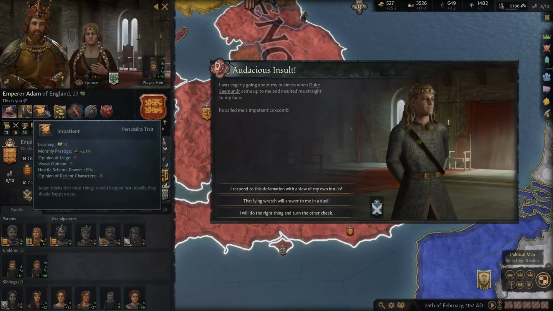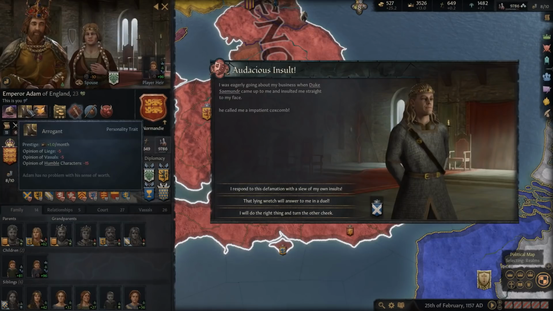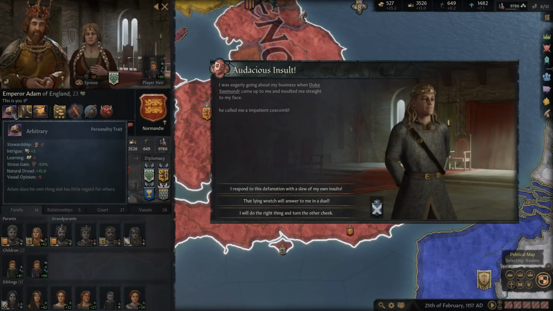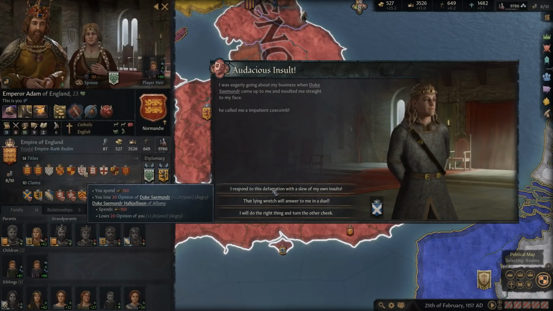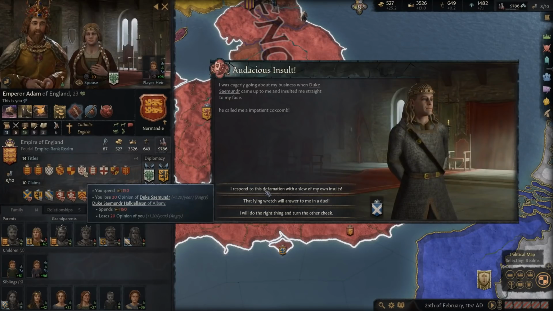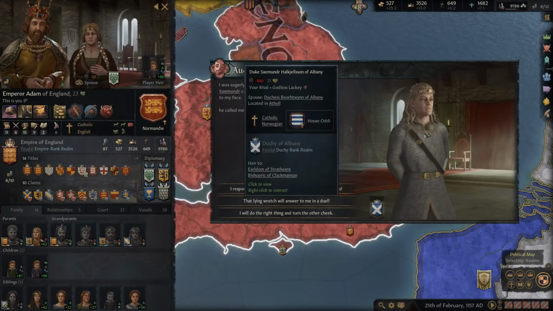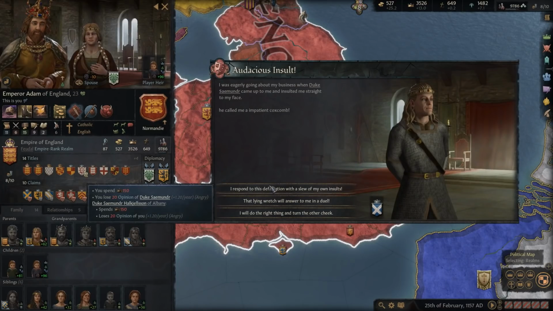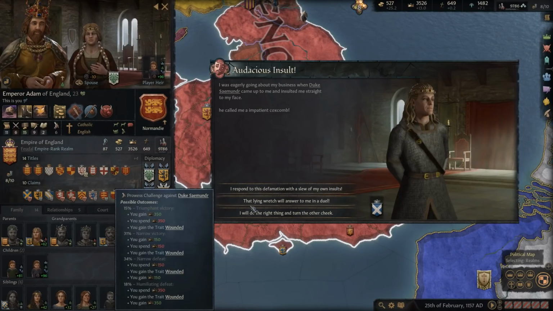Maybe, because again, we are arrogant. That doesn't necessarily mean that we'd fight him. If we did this, we're gonna lose 150 prestige, and we're gonna anger him. And he spends 100, so yeah, we're just yelling at each other, and everybody just kind of views us negatively because we're acting like a bunch of children.